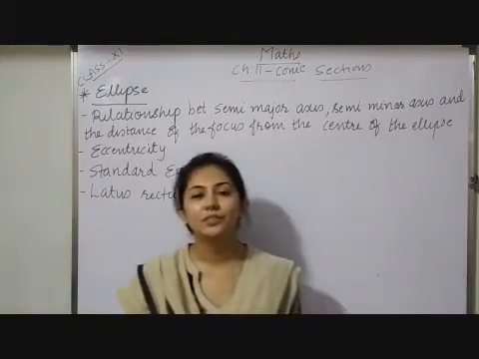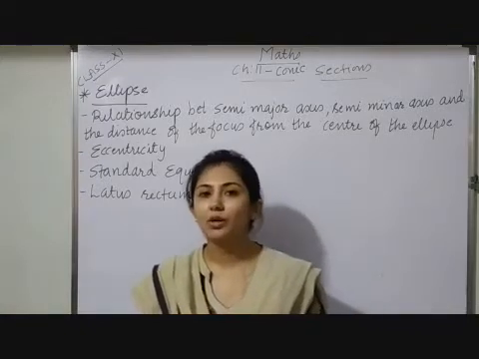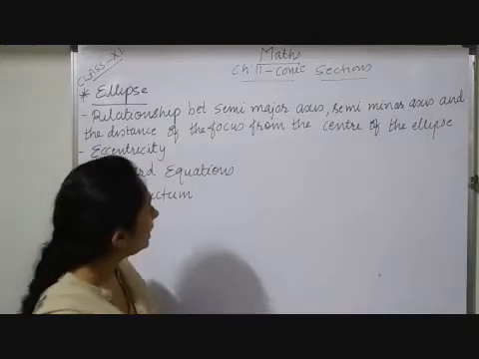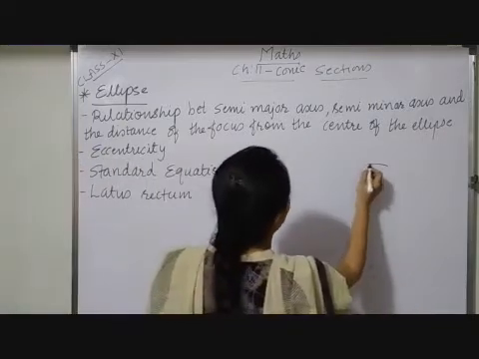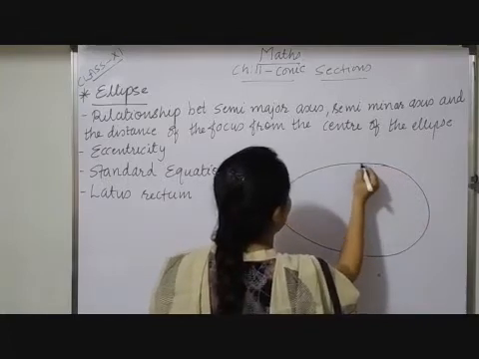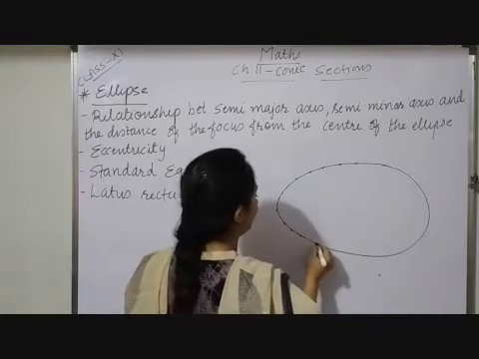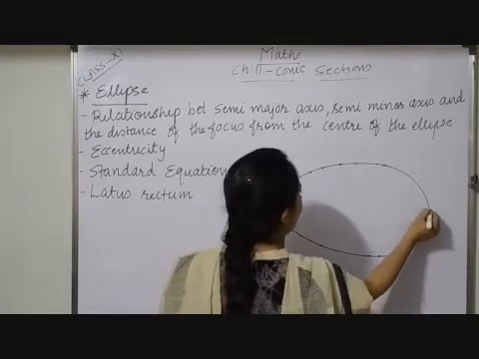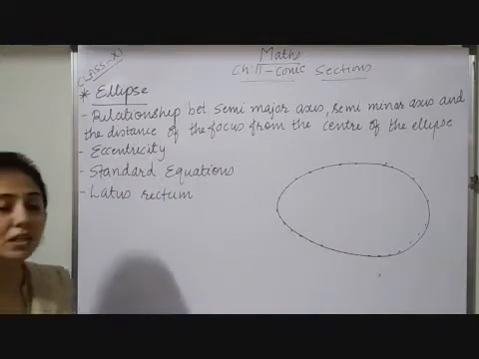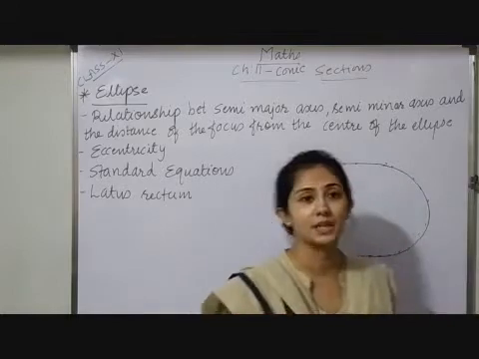Here, children, we will discuss our next topic, that is ellipse. Now this is also one type of curve. But what is an ellipse? Ellipse is a set of all points in a plane. Observe, a set of all points. See, it is a collection of points only. So, a set of all points in a plane whose distances from two fixed points is always constant.